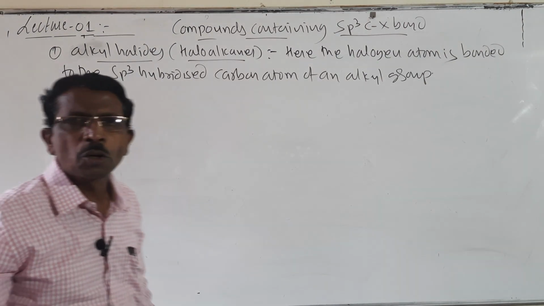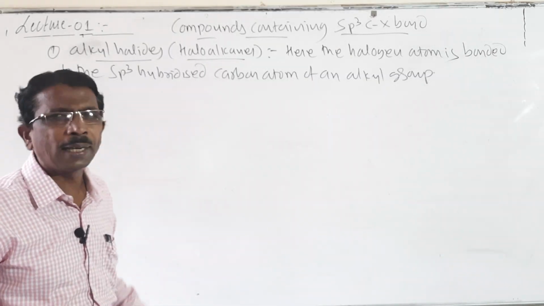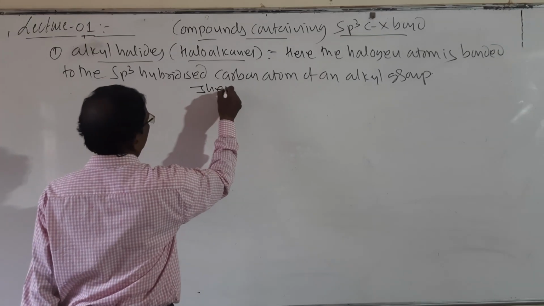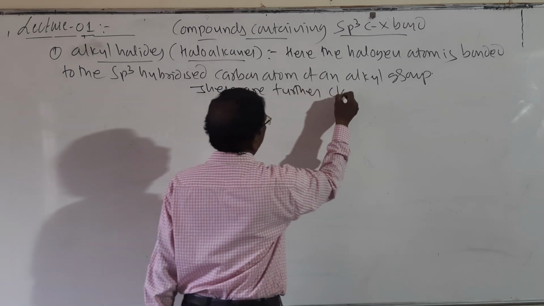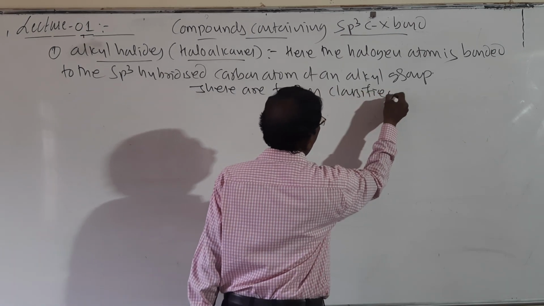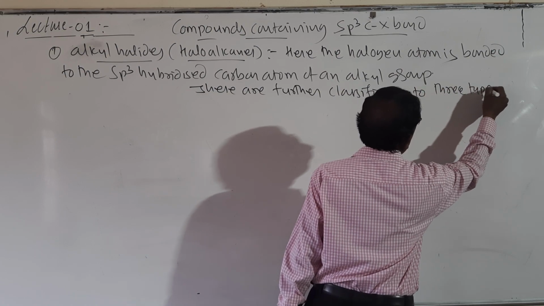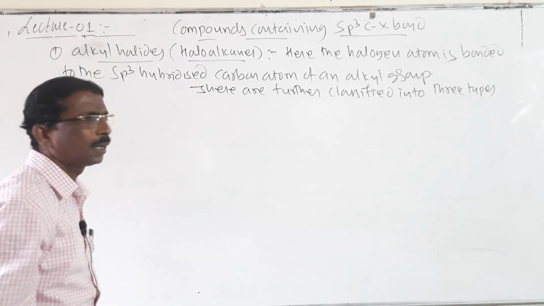These are further classified into three types: primary, secondary and tertiary.